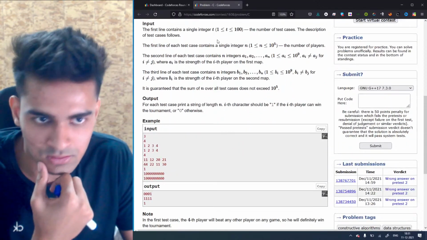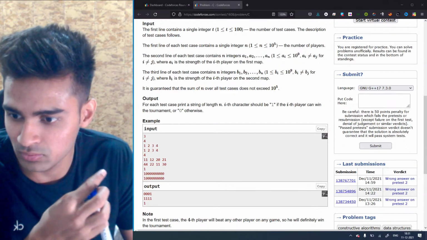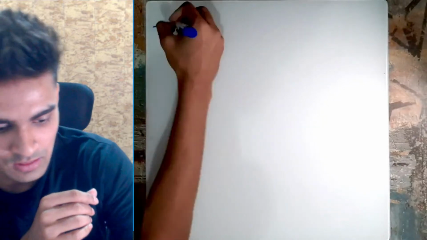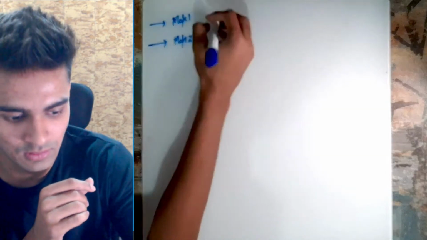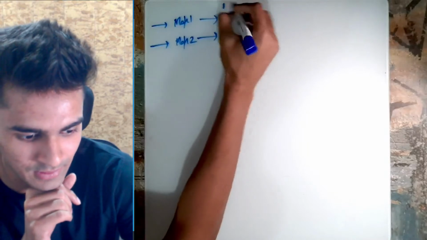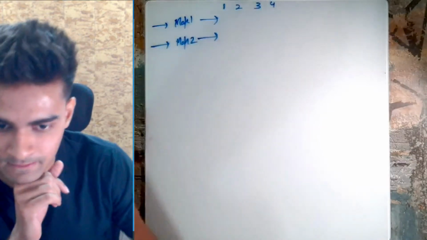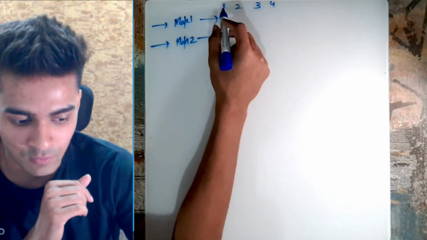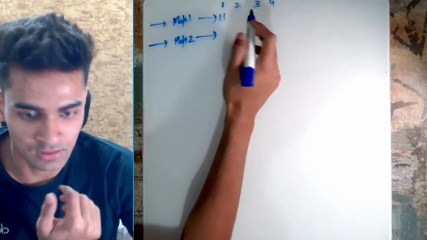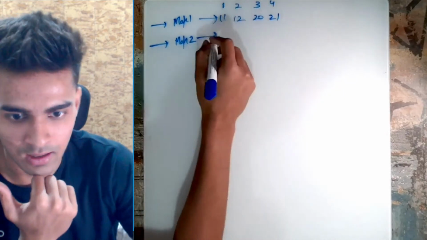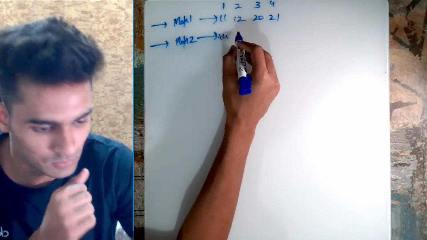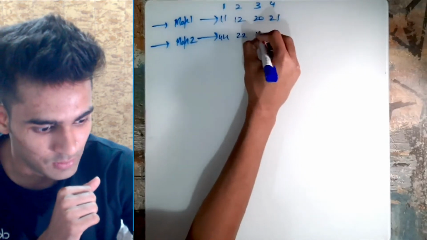Okay, so I'll just share my board again and show you the examples. What they're telling us is that we have a map 1 and we have a map 2. So let's pick the second case. Let's write indexes 1, 2, 3 and 4. In map 1 the strength of player 1 is 11. In map 1 the strength of player 2 is 12. Then 20, 21. And the other case values are 22, 44, 22, 11 and 30.